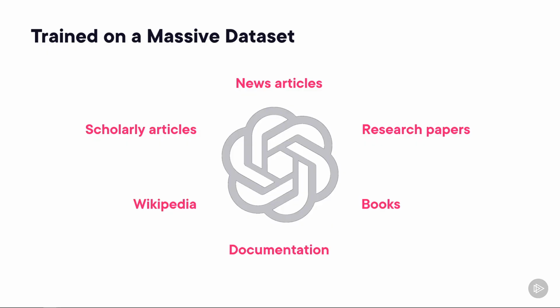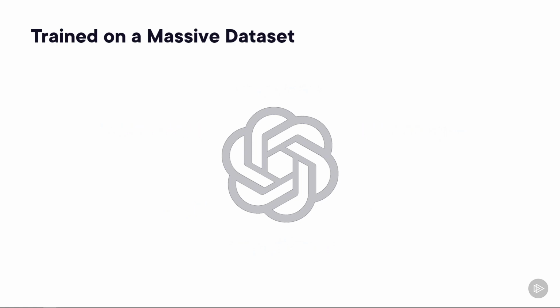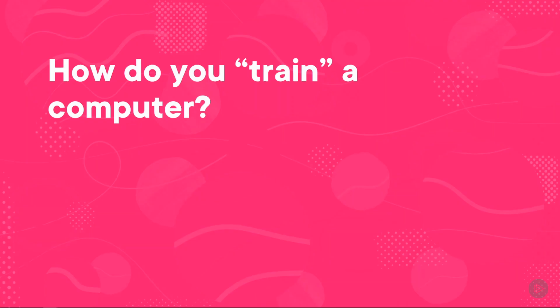So how is all of this possible? ChatGPT is trained on a massive, massive data set, basically scraping the web and learning from all kinds of data, things like news articles, research papers, books, documentation from software or user manuals, sites like Wikipedia, scholarly articles, and a lot more. So all of that data is fed in to train this model to make it really smart. But what exactly does that mean? How do you train a computer?